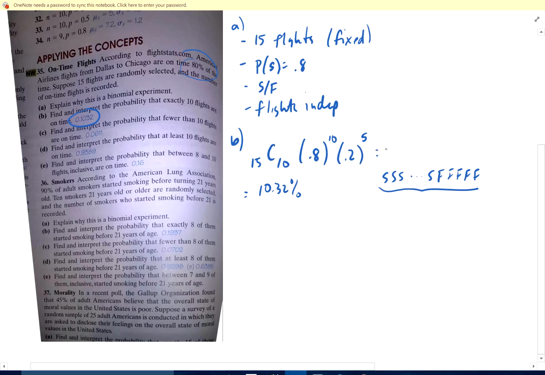and the way you do that in your calculator, recall, is binomial PDF 15, 0.8, 10.